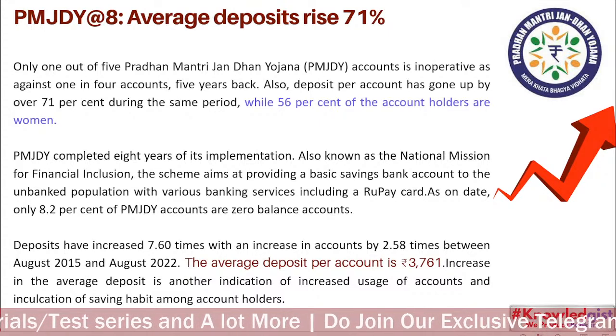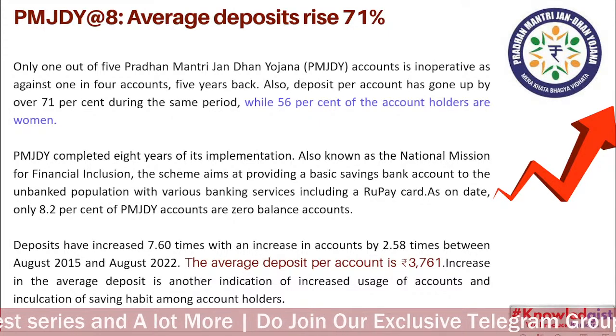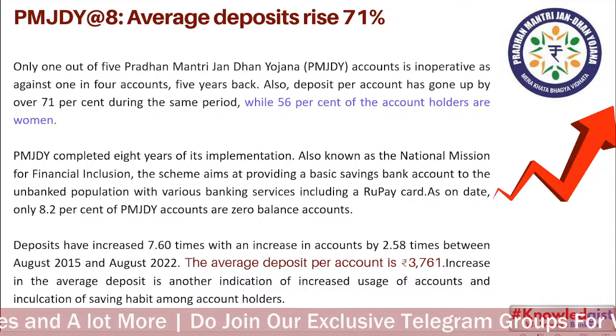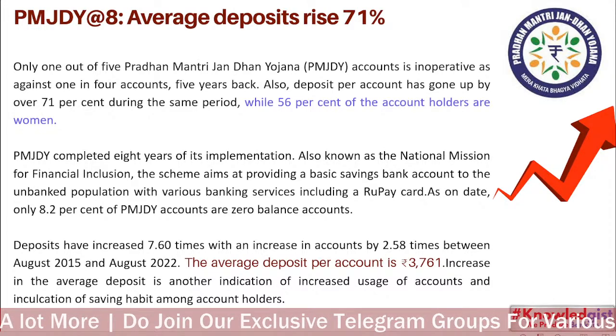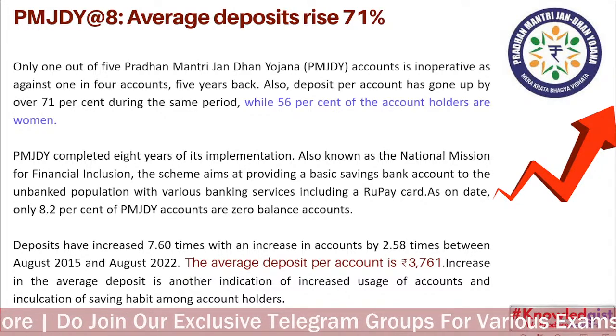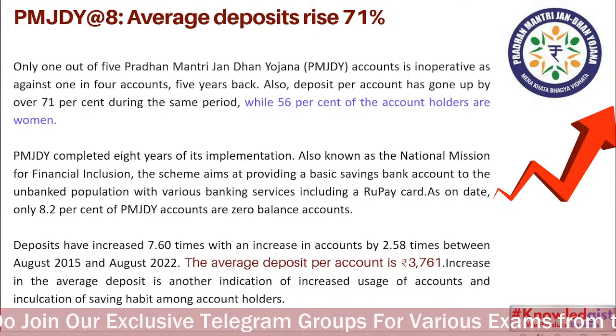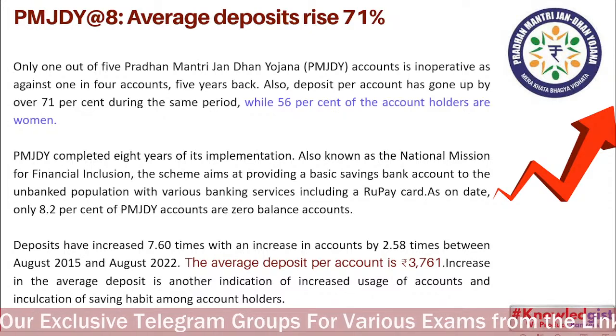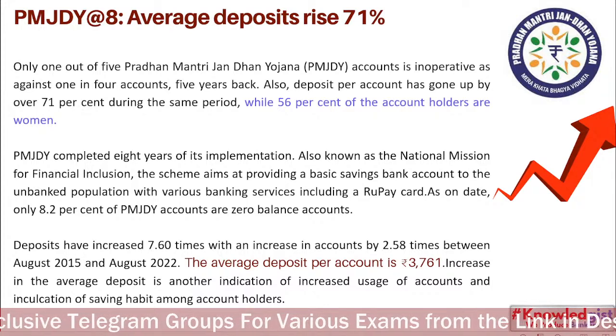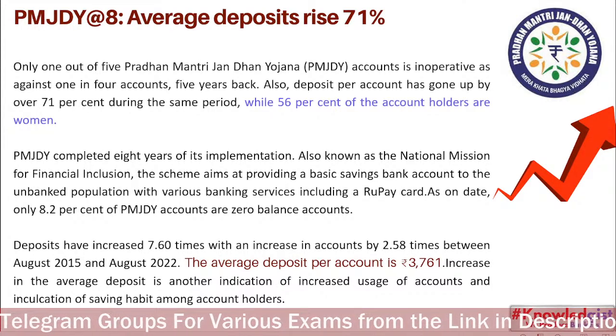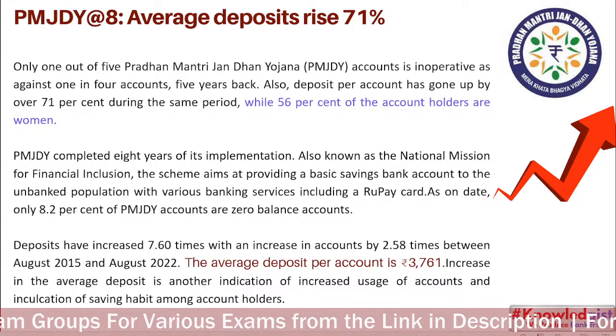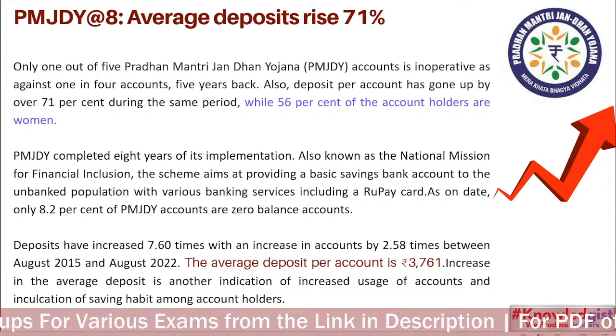So PMJDY completed 8 years of its implementation, also known as the National Mission for Financial Inclusion. The scheme aims at providing a basic savings bank account to the unbanked population of our country with a RuPay card. Only 8.2 percentage of Pradhan Mantri Jan Dhan Yojana accounts are zero balance accounts.